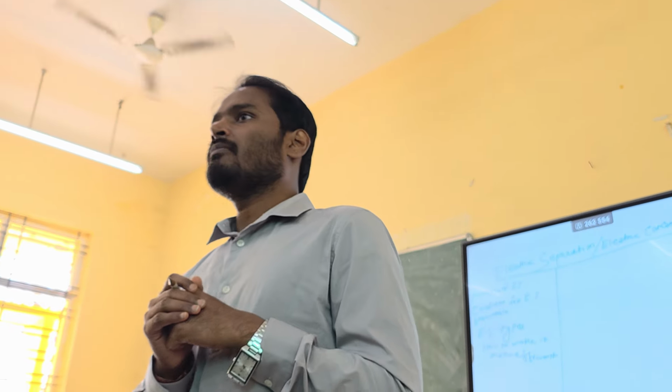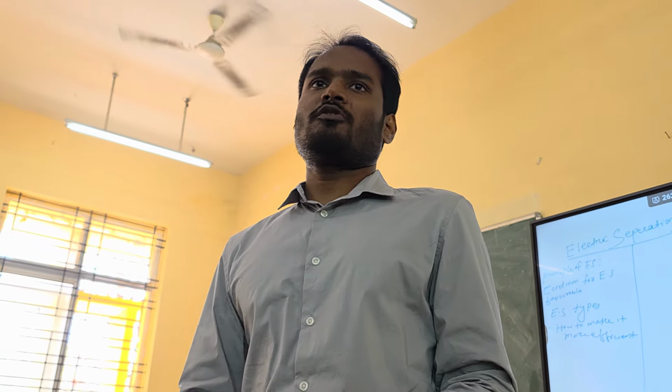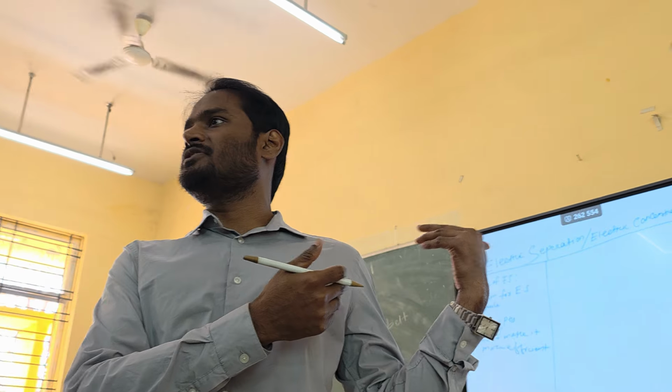Separation, you understood, right? Separation means we have to separate the gangue from the metallic values or main mineral values. And we can also call it concentration. So that's why this topic is also called electric concentration.